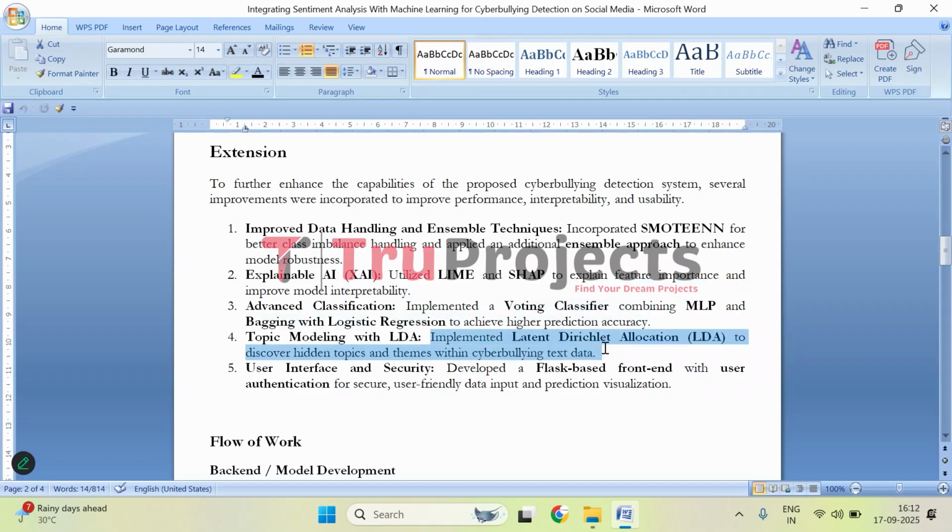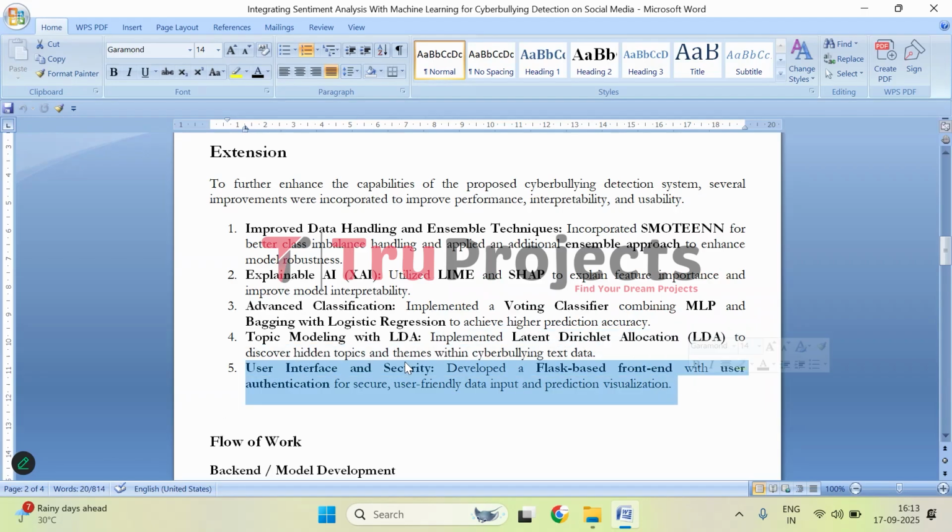And the other model is latent Dirichlet allocation. So here we have implemented latent Dirichlet allocation to discover hidden topics and themes within cyberbullying text data. This helps to identify common patterns, recurring phrases, or underlying subjects in the abusive messages, providing deeper insights into the nature and context of the cyberbullying content.